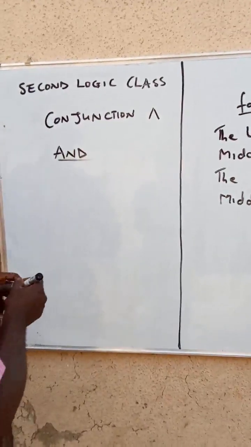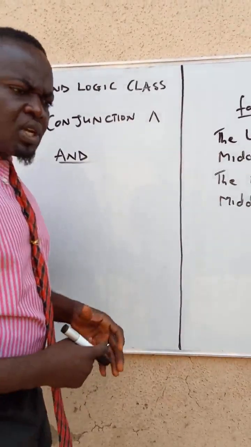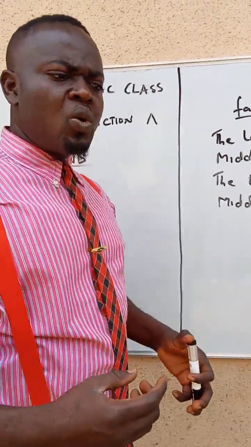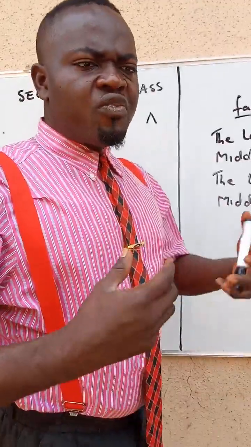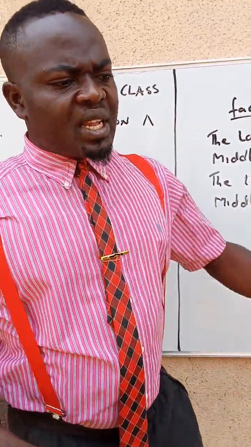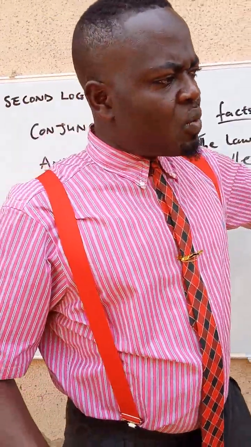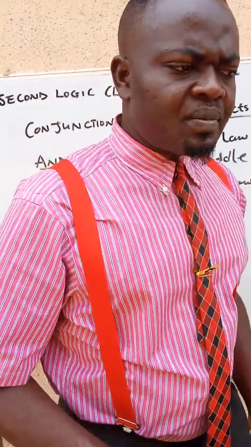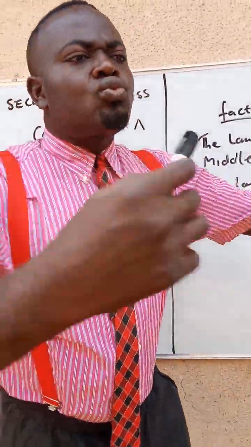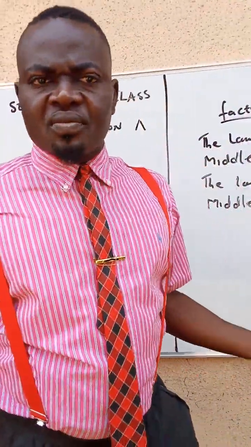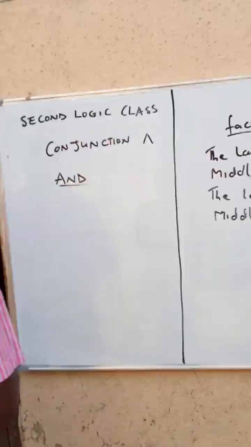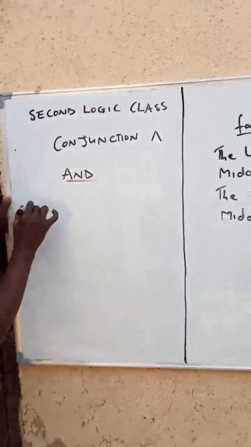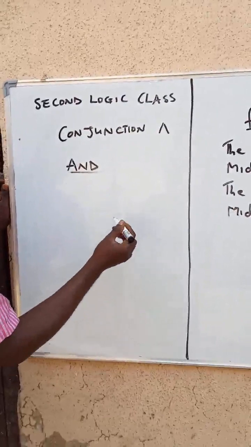Now, the truth table for this, what is a truth table? A truth table is how the truth or falsity of a statement that is made by combining simple statements is determined.